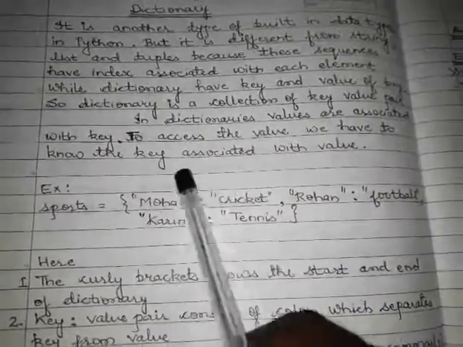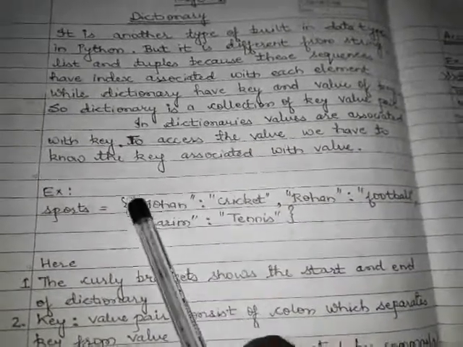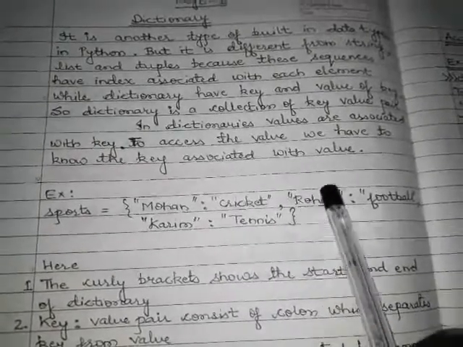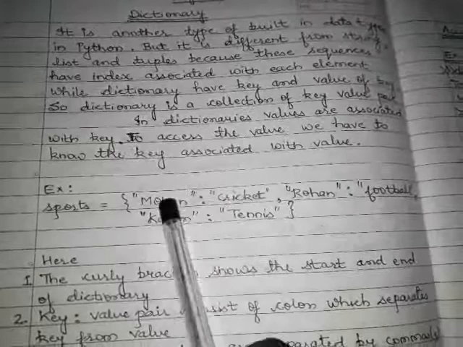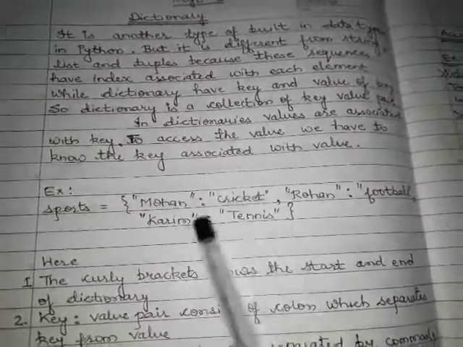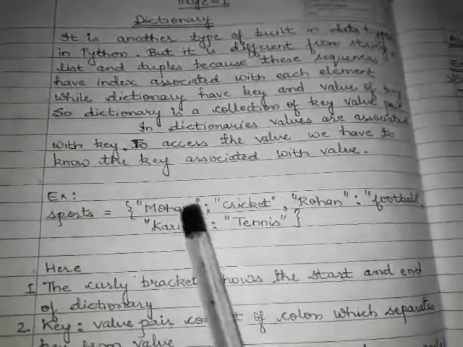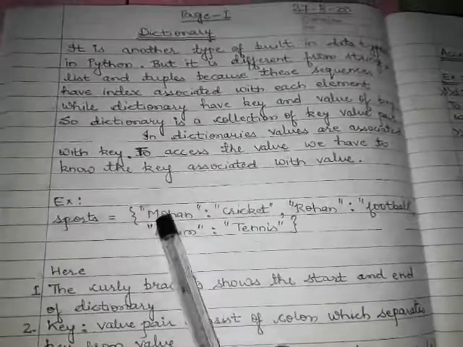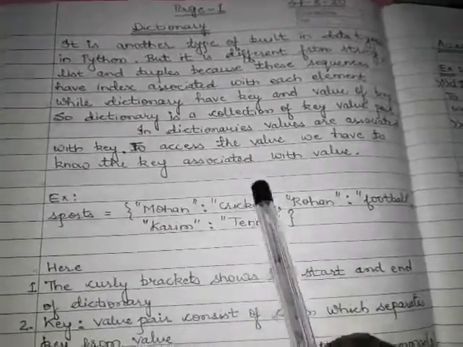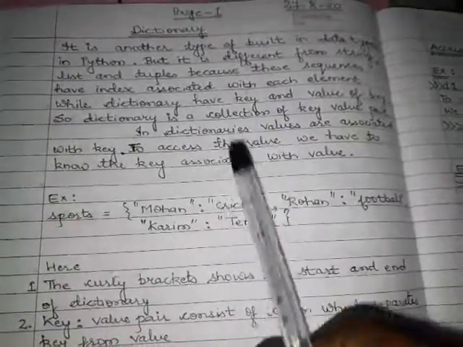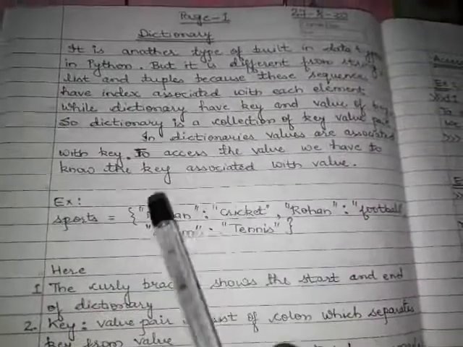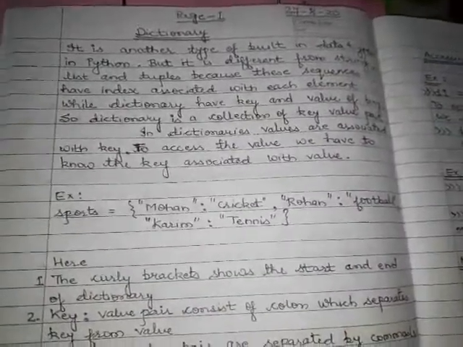Look at here. The key here is of type string. Value is also a string. Here key is also a string. Value is also a string. And these key values are separated by colon. It is not necessary that the key is a string and the value is a string. It can be of any type. It can be an integer, it can be a tuple, it can be a string.